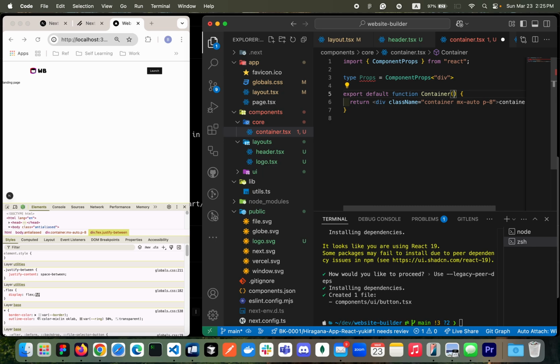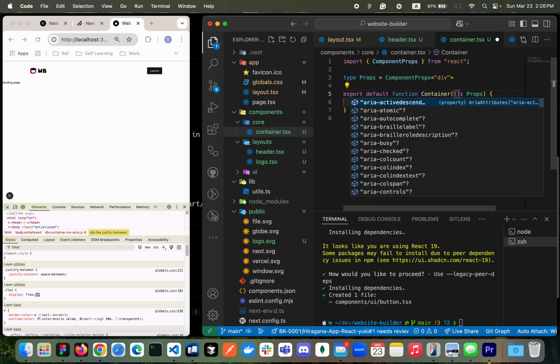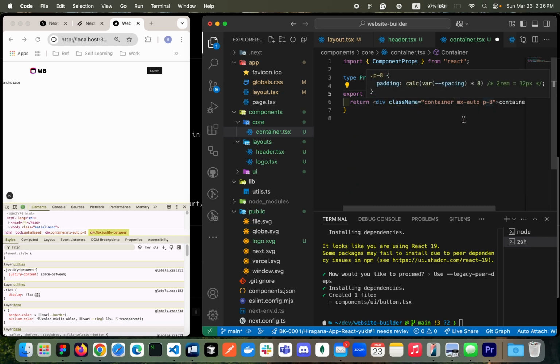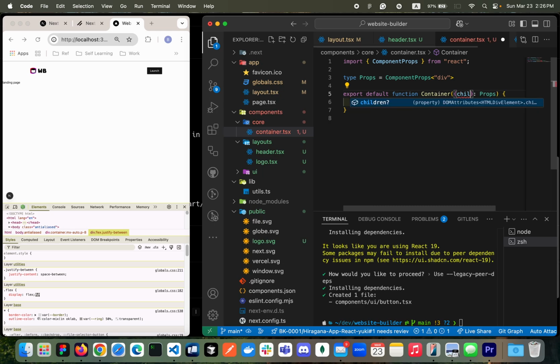What it means is it can accept all the different props that your div tag is capable of accepting, okay? So here, if you auto suggest, you will see a bunch of options, right? I'll be giving children first, okay? Children to this content section here.